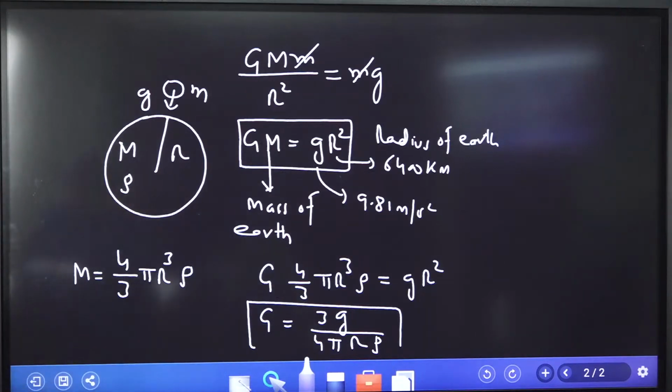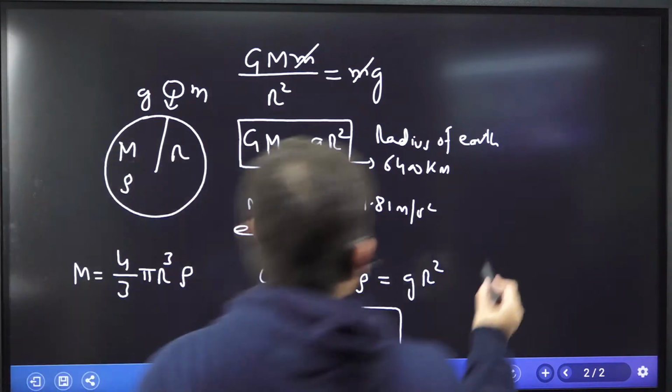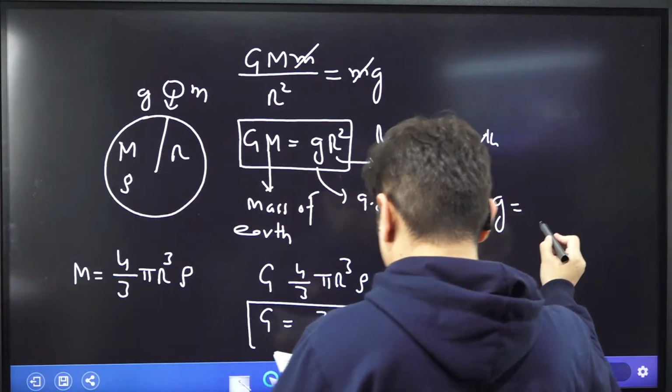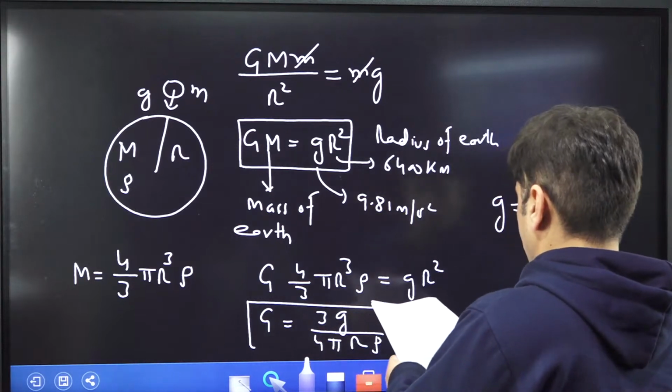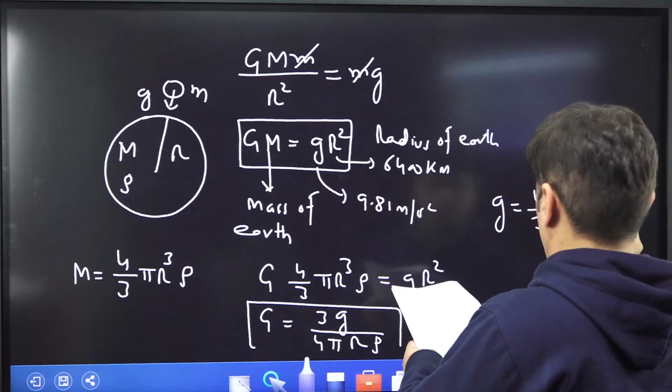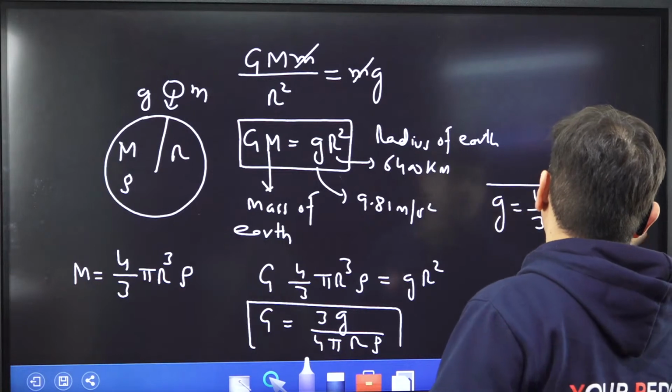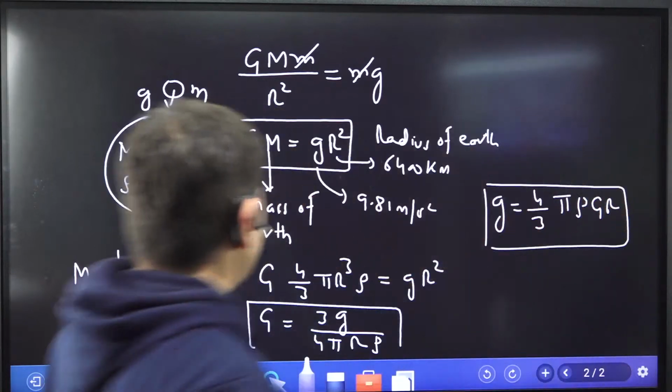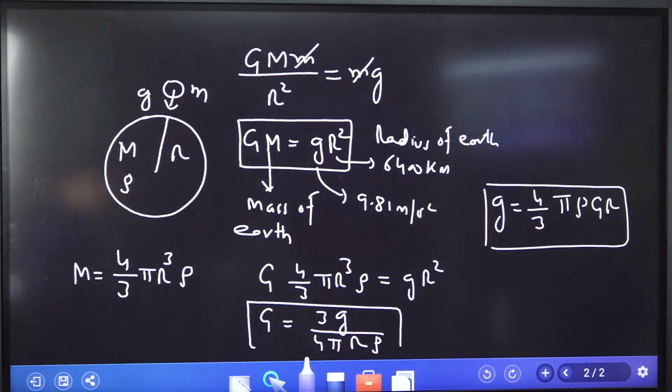So this is how we can calculate, and at the same time small g can also be calculated as 4 by 3 pi rho into capital G R. So this is how the two values, small g and capital G, can be calculated. That is another thing which we should know.